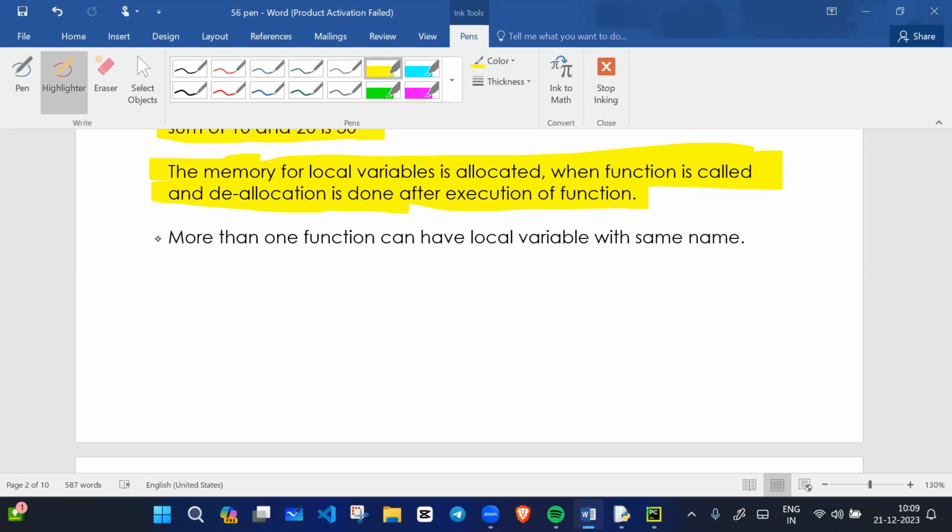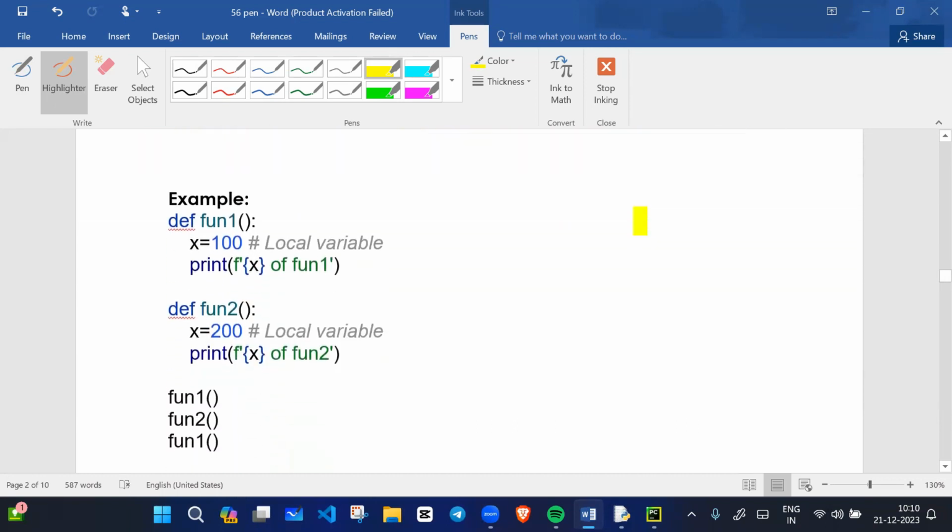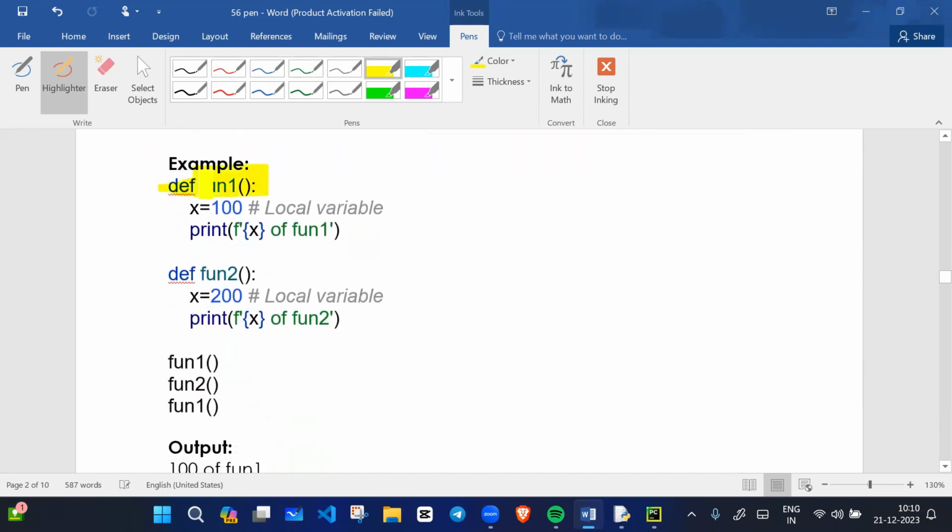More than one function can have a local variable with the same name. See this example. We have function one with x = 100, so this is a local variable of f1. And we have function two with a local variable of the same name, x = 200.